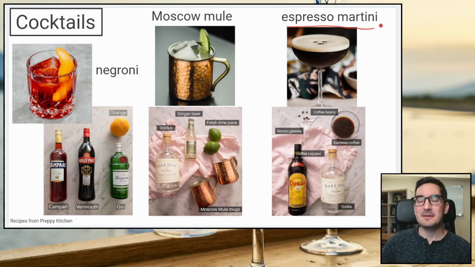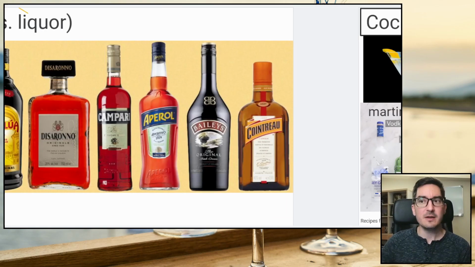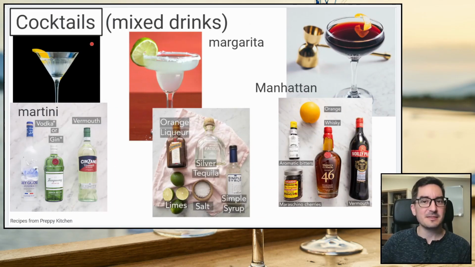One other cool drink that you might try someday is an espresso martini. We talked about a martini before. That's usually a really simple cocktail with vodka or gin with vermouth. But the shape looks like this, right?